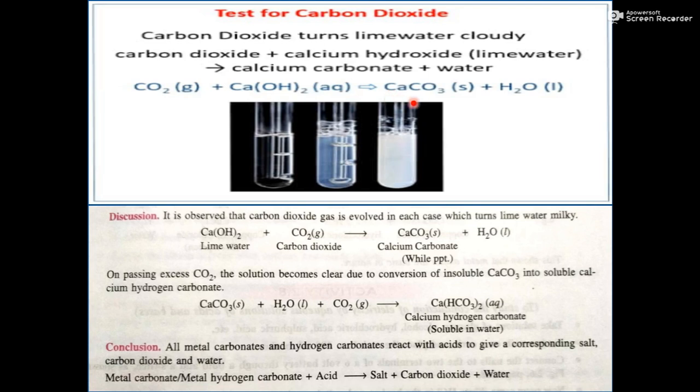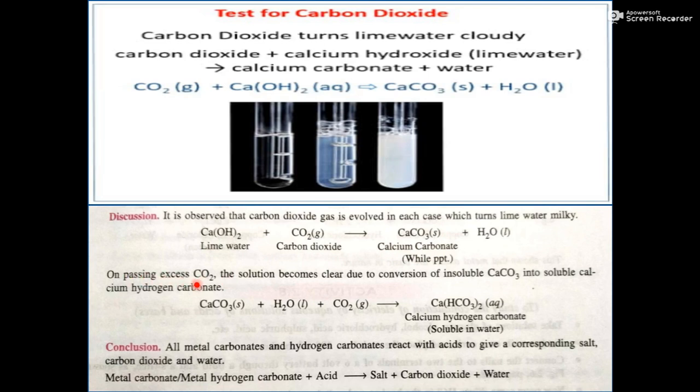So the answer will be due to the formation of calcium carbonate. I thought that if I blow more carbon dioxide into it, then the milkiness will increase, but no, it's not there. We observe that lime water, when it reacts with carbon dioxide, forms calcium carbonate, a white precipitate. Means ये white precipitate बनता है.